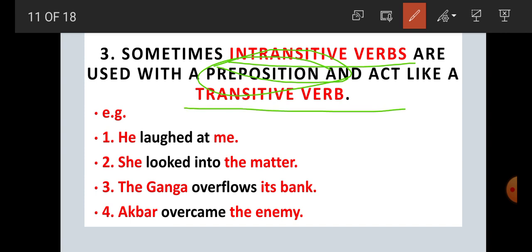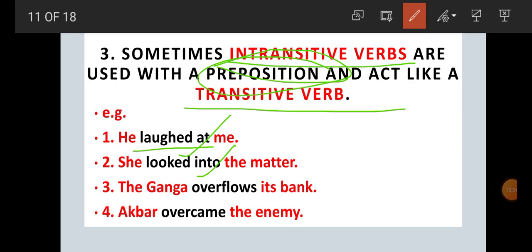For example, he laughed at. Here laugh, student, is an intransitive verb, but here it comes with the preposition at, and that's why this is here a transitive verb. Second example, she looked into. Into is the preposition and looked is an intransitive verb, but here it is used with into, and that's why it is a transitive verb.